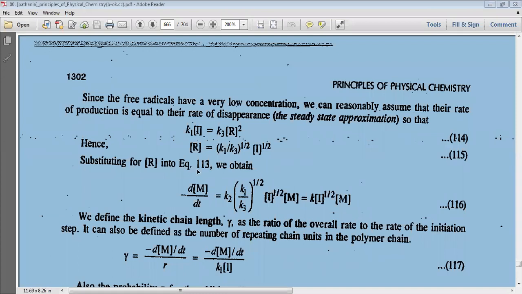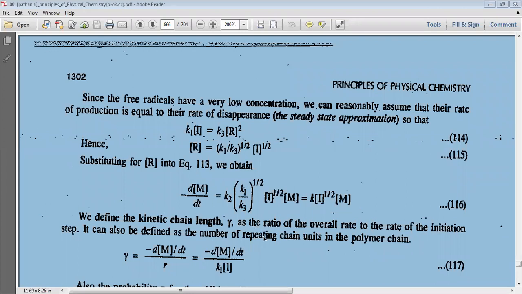Now substituting the value of R, we get minus dm by dt equal to k2 into (k1 by k3) to the power half into concentration I to the power half into concentration m, that is k into concentration I to the power half into concentration m.